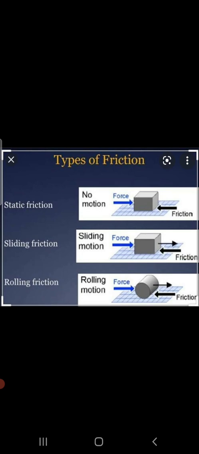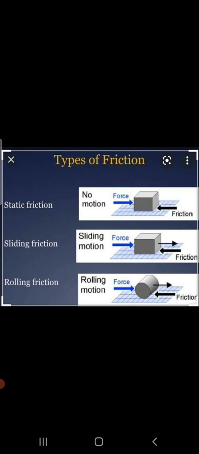Static friction opposes the motion of the body. It is the opposing force that comes into play when one body tends to move over the surface of another, but actual movement has not started.